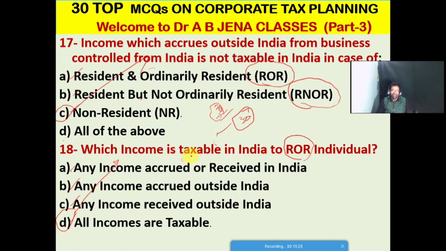Which income is taxable in India to ROR individuals? In the case of A, any income accrued or received in India. B. It's any income accrued outside India, as well as any income received outside India. So D is the right option for this MCQ.